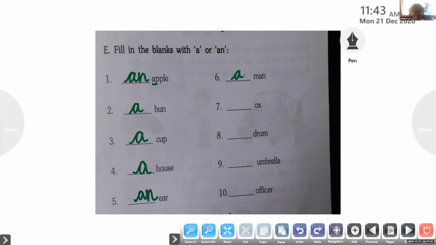An ox. Fantastic. Thank you. Arti, unmute. Try number 8. Dash drum. What will come? A drum. Very good. Okay. Thank you, ma'am. Agnes Jojo, unmute. Try number 9. Dash umbrella.